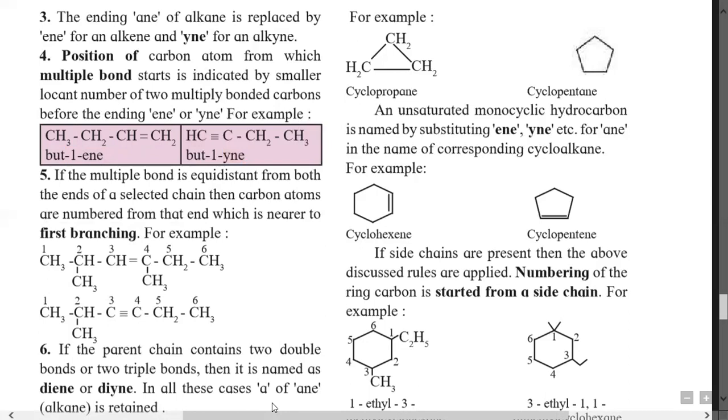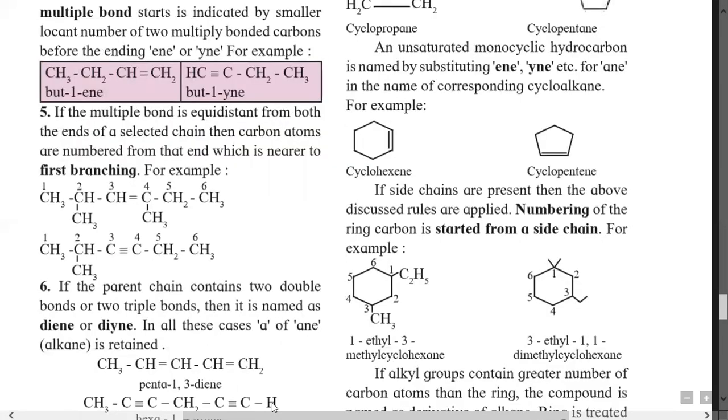It is 1, 2, 3, 4, and carbon atoms 1 and 2 are triply bonded, and the minimum number is 1. Therefore, but-1-yne is the correct IUPAC name.